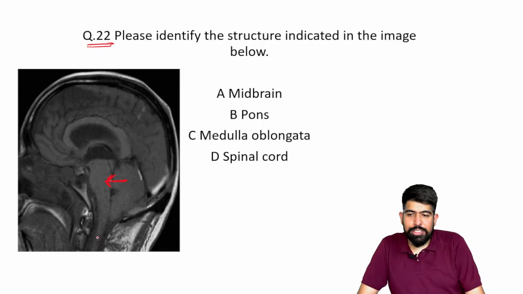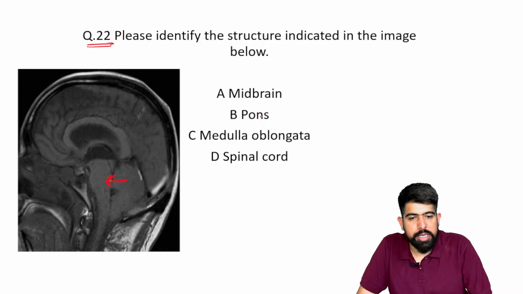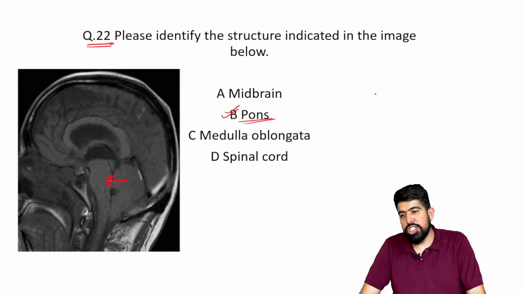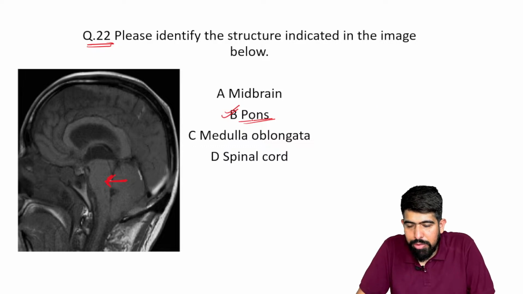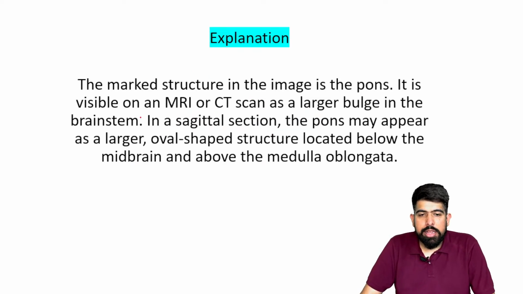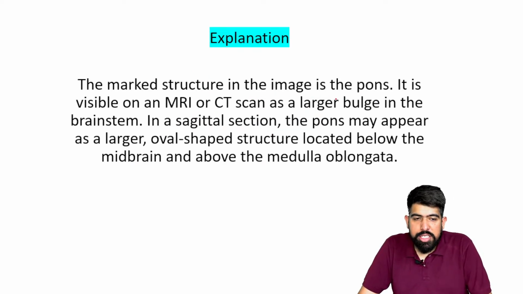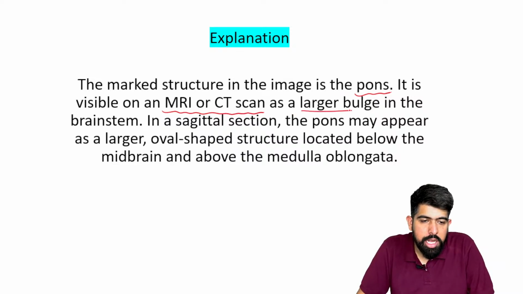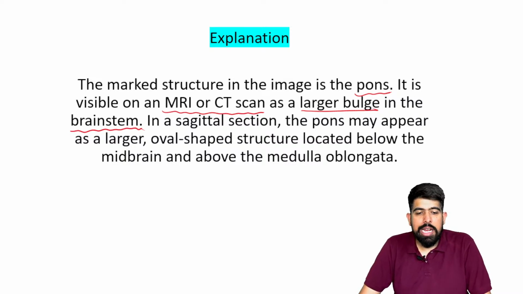So your answer should be B, pons. Right? The marked structure in the image is the pons, as it is visible on the MRI or CT scan. There is a large bulge in the brain stem. How can we identify it?